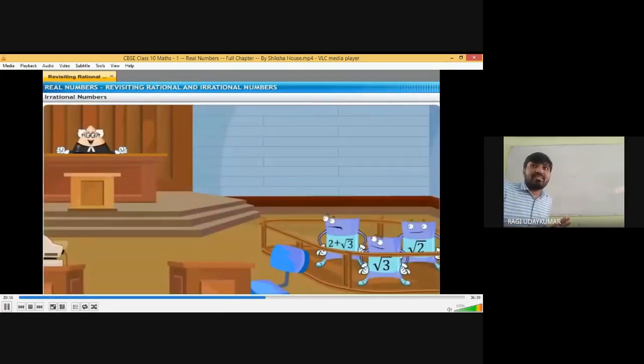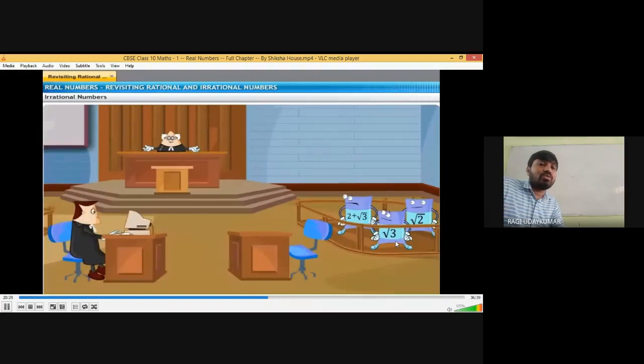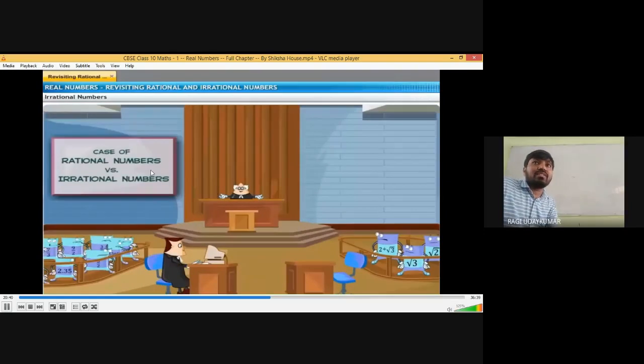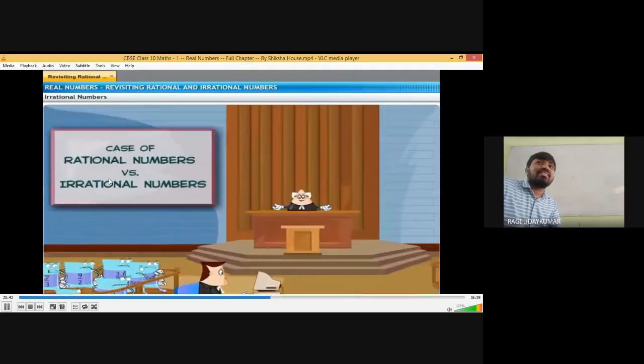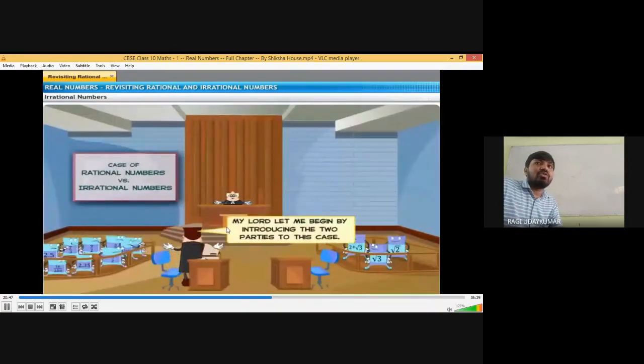And there is a court case. Just think about it: the judge is asking, and they are saying that still we insist that we are rational numbers. The numbers are 2 plus root 3, root 2, root 3. They are all saying that we are rational numbers. They are insisting. Just imagine that it is a situation, the case of rational numbers versus irrational numbers. It is a court case given to you.